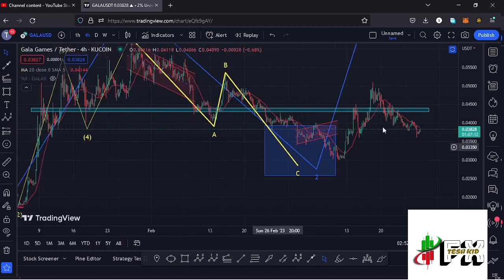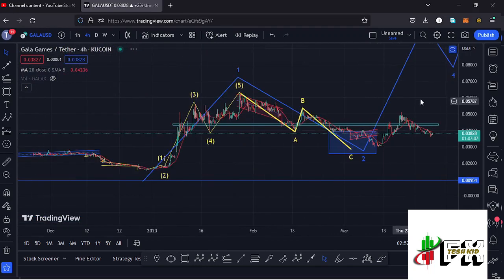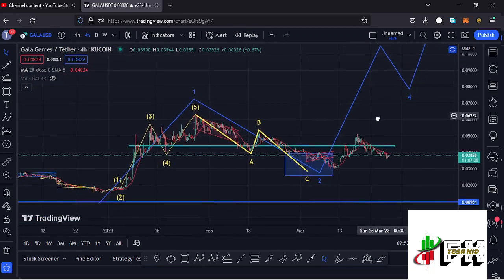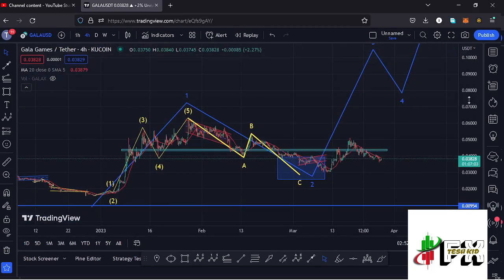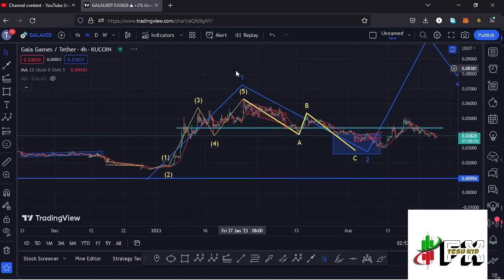And having managed to get into the minimum retracement area in the formation of that wave 2, I now believe that we have bottomed out in the formation of that wave 2, and whatever we are seeing at the moment is the start of a massive run up to the upper side in the formation of this wave 3, and all this is playing out after we fully peaked in the formation of a larger Elliott wave count 1,